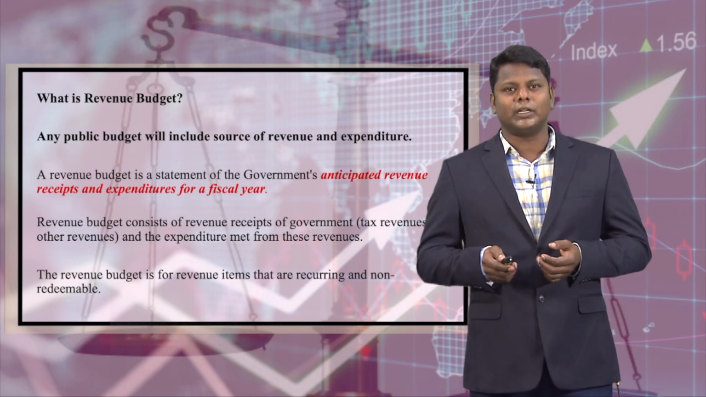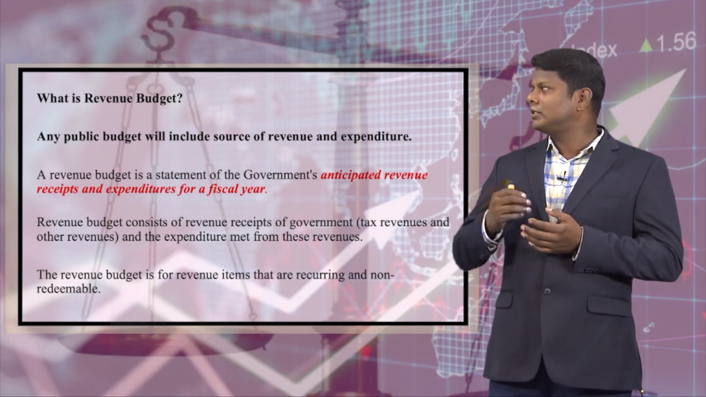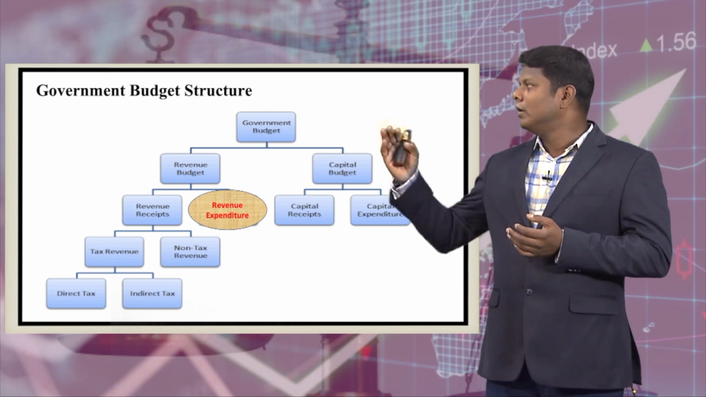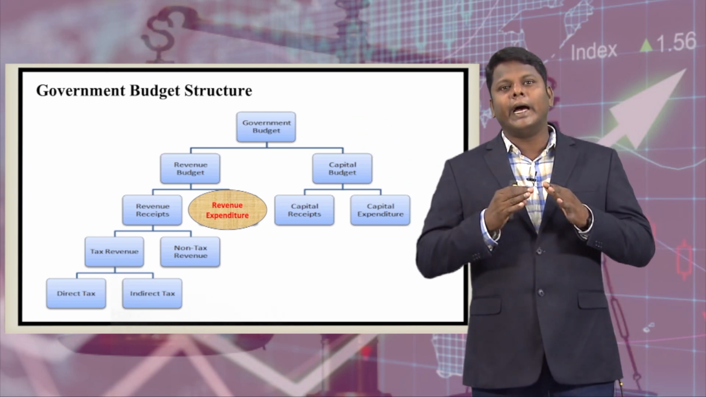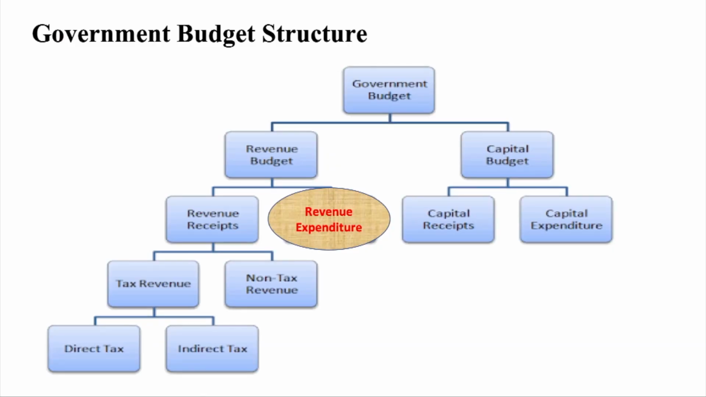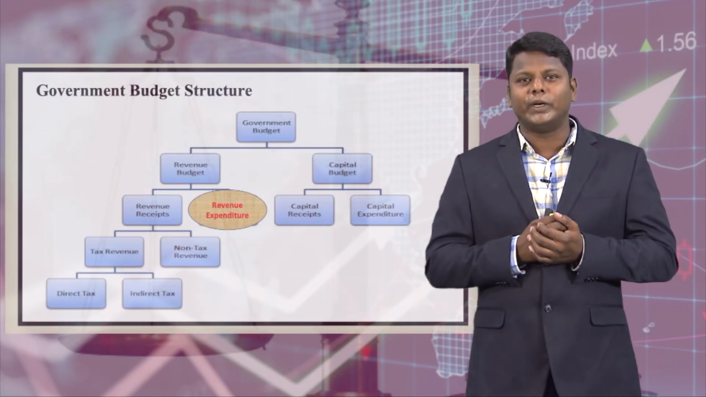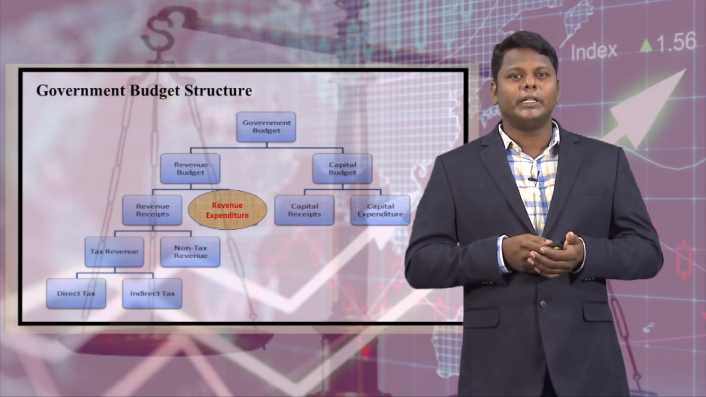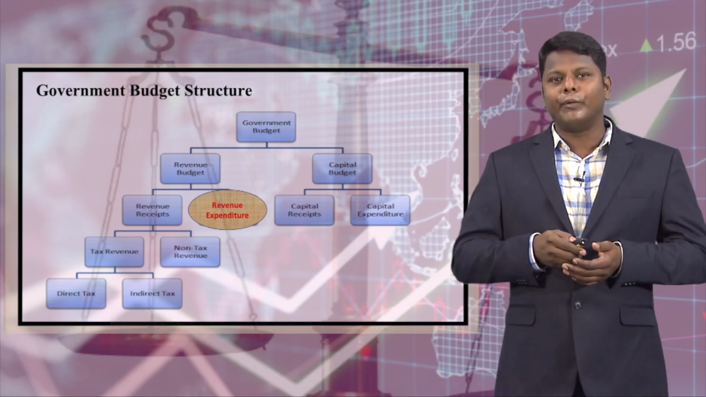What is revenue expenditure? Before getting into the topic, I would like to tell you that under the government budget there are two important components. First is the revenue budget and second is the capital budget. Under the revenue budget, there are two important subheads: first is revenue receipts, second is revenue expenditure. Likewise, the capital budget has capital receipts and capital expenditure. Today we are going to discuss revenue expenditure.